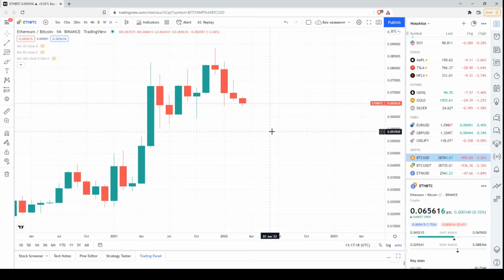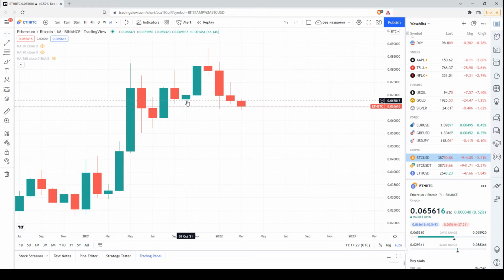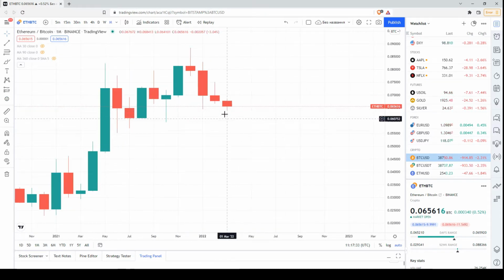Of course, I want to highlight that the previous monthly candlestick, for the month of February, had a small bearish body. It is within the range of this body, of this hammer. Now, we're in the middle of March. We have already this small bearish candlestick.